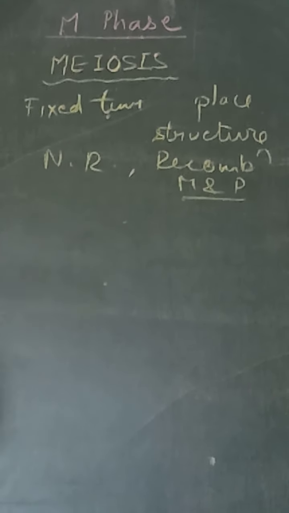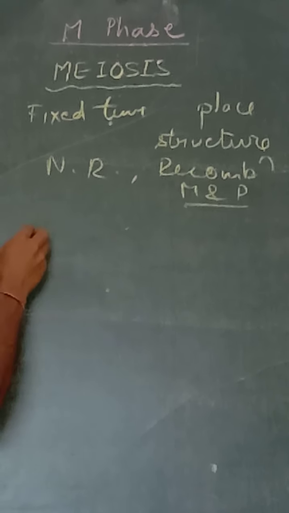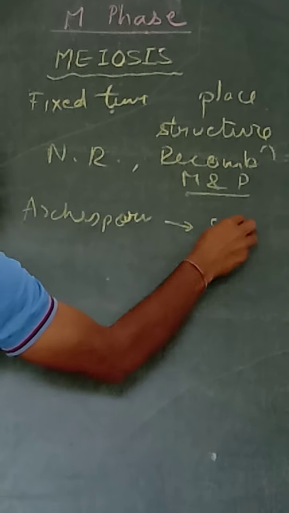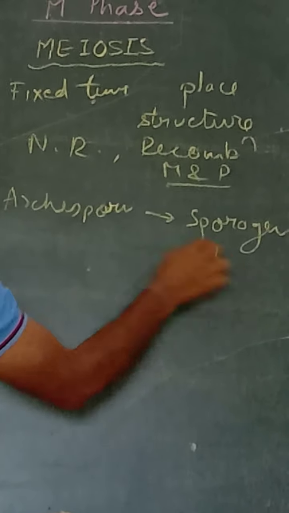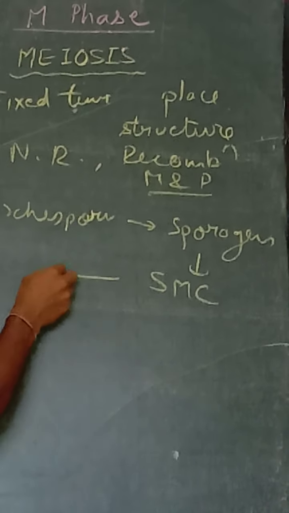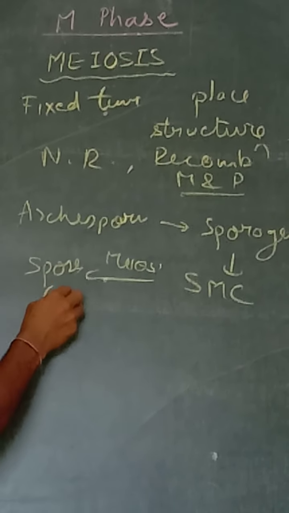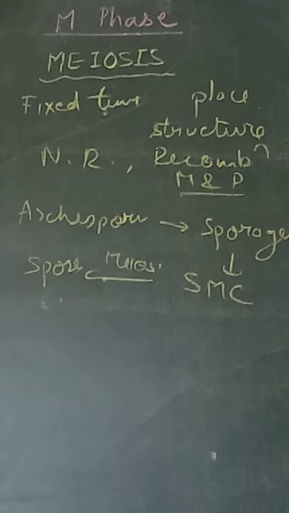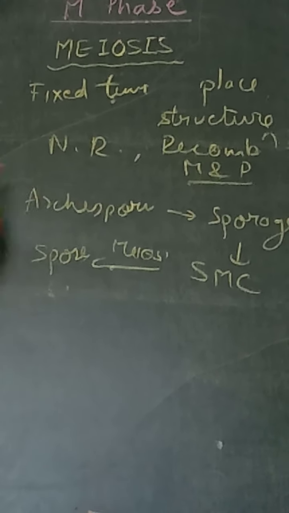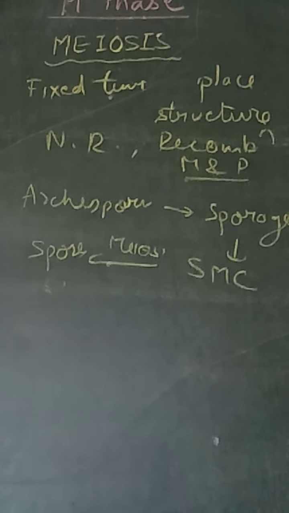Now in plants, we have discussed in earlier lectures that the archesporium gives rise to sporogenous cells, and sporogenous cells give rise to spore mother cells, which then by meiosis make spores. Before starting with meiosis, I would like to discuss some very common things that we will often go through in this lecture.